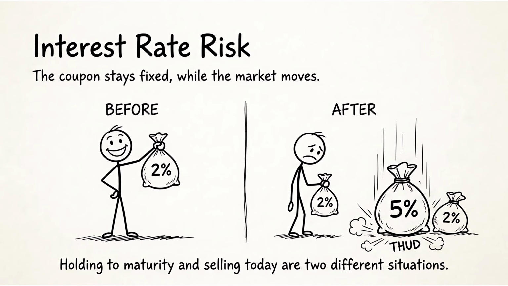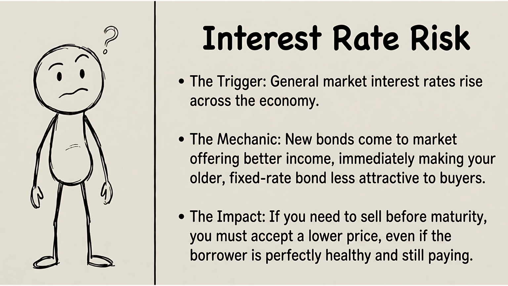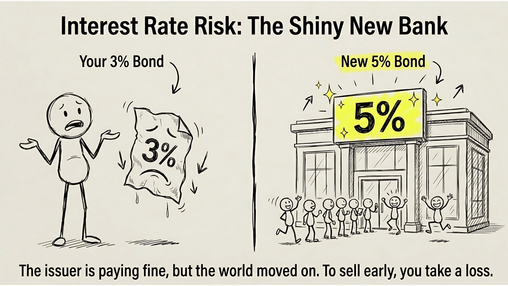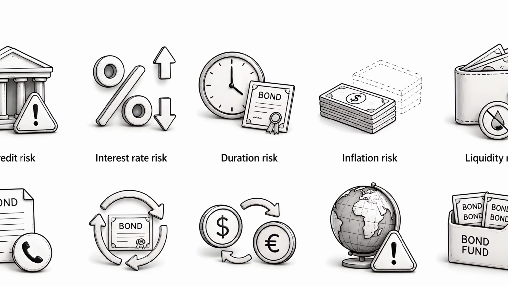Interest rate risk. A beginner may think the coupon tells the whole story. The coupon may stay fixed while the bond's market price moves. If market rates rise, new bonds can offer better income. Your older bond then looks less attractive to buyers. To sell it before maturity, you may need to accept a lower price. The issuer can still be paying normally. The price can still fall. So holding a bond to maturity and selling it today are two different situations. Your result depends on whether you can wait and whether the issuer keeps paying.